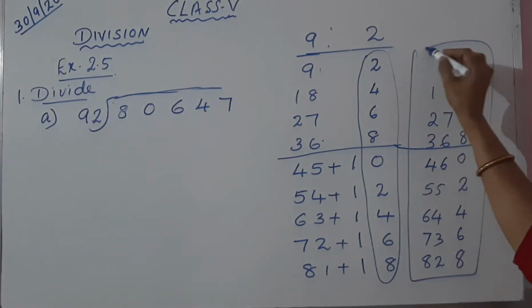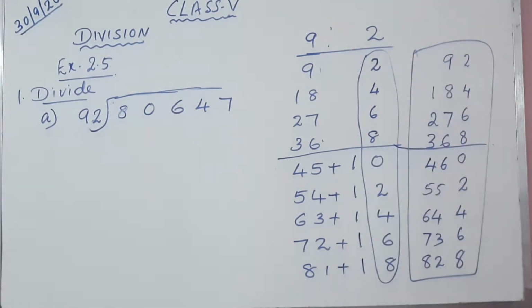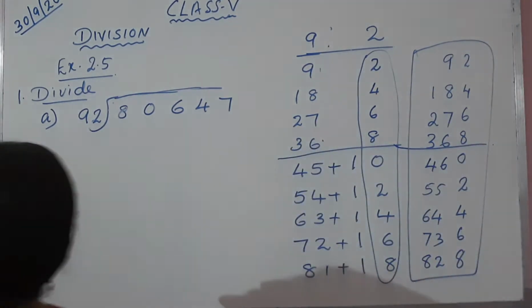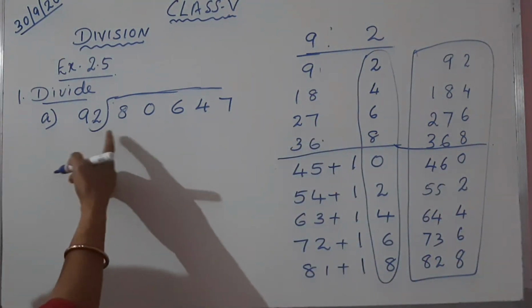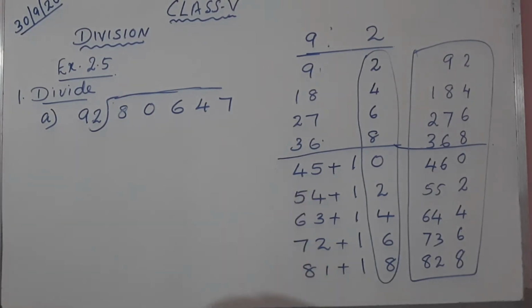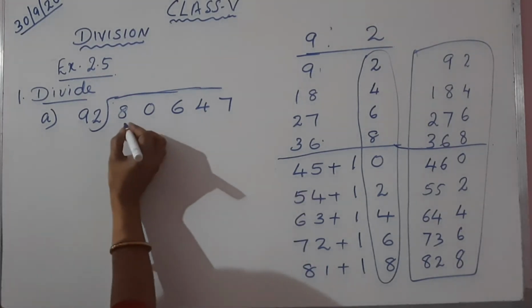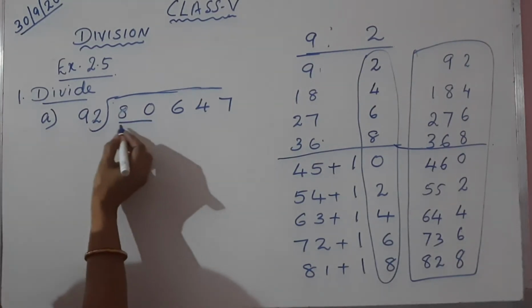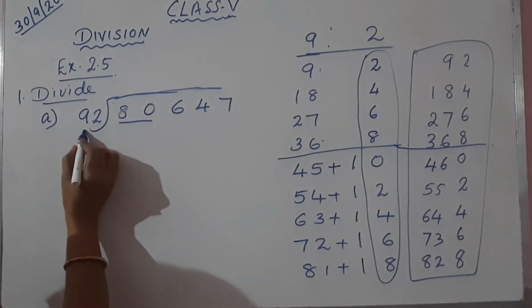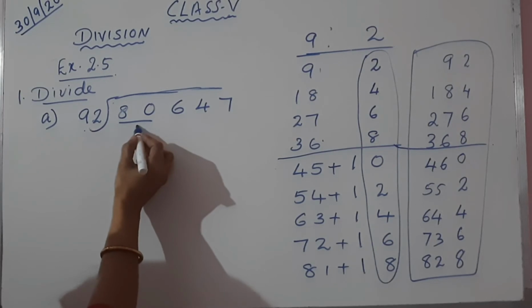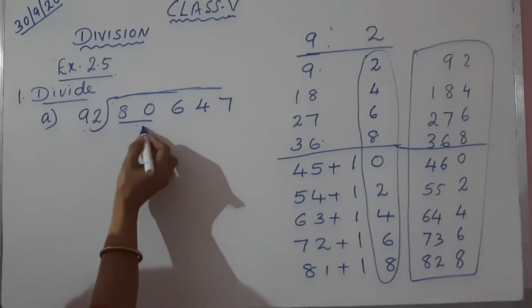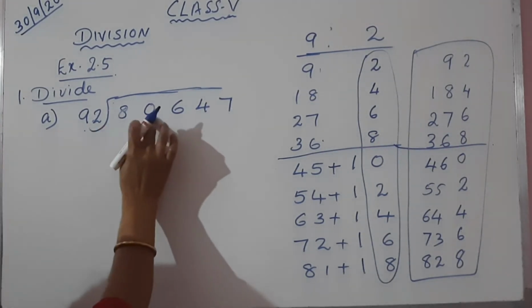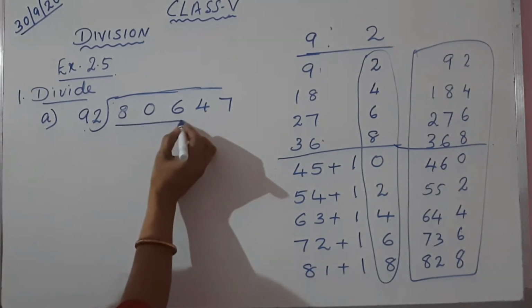This is the 92 table. Once you get the 92 table, then it will be easy for us to do the division. So you can go through now how to do the division of 80,647 by 92. First we can take the first 2 digits. Go through here, 92 is the divisor and here it is 80 coming. But it is not possible because 80 is less than 92. So what you have to do, you should take 3 digits together.